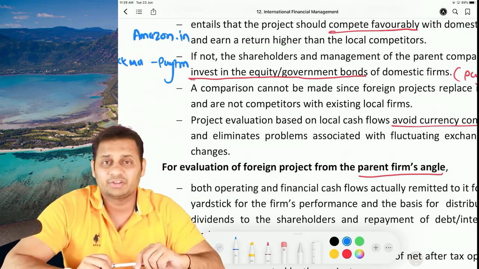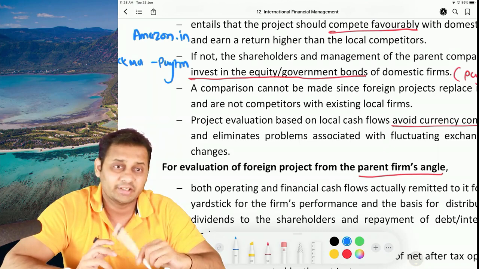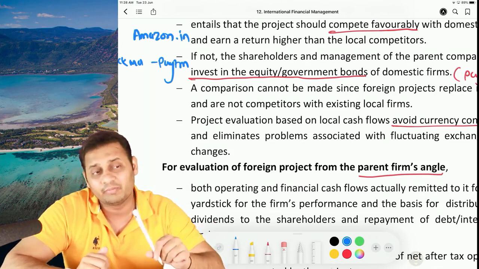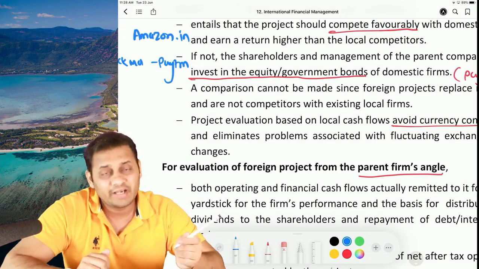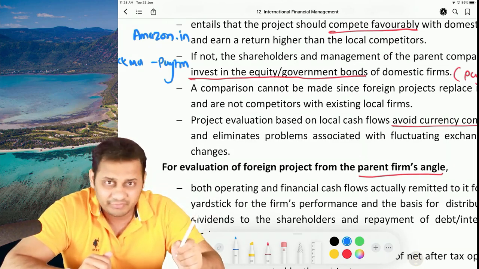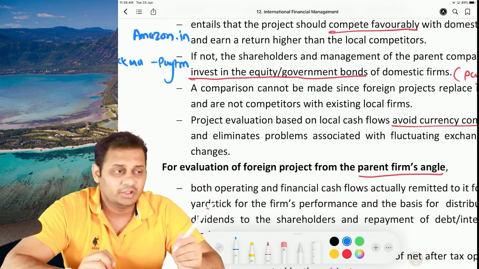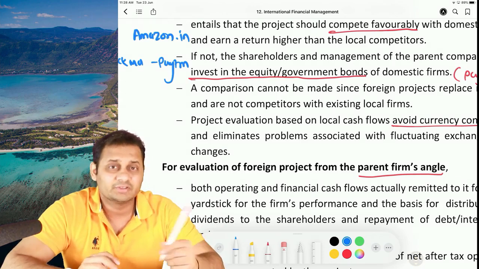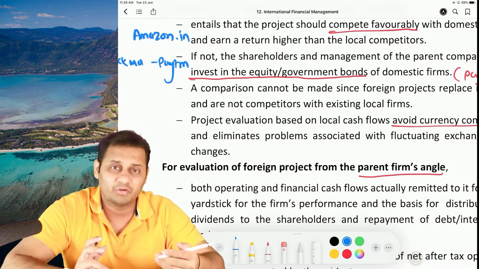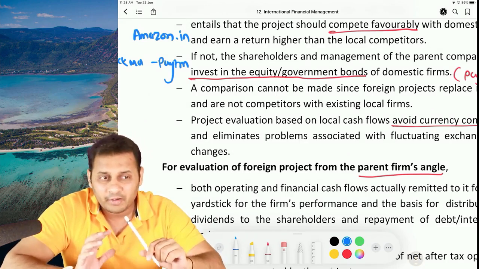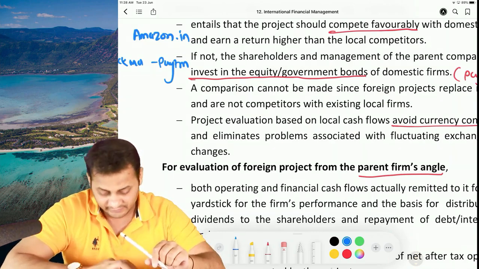In order to save the cost, in order to give the preference, what I am doing is I am setting up my own subsidiary in Germany to prepare the raw material for my parent country in India. So that foreign project is not accepted because they have to compete with the local competitors. No, there was no such intention. That company was set up just for the purpose of manufacturing the raw material for my parent company and transferring it to my parent company, so that my operation doesn't stop anywhere.